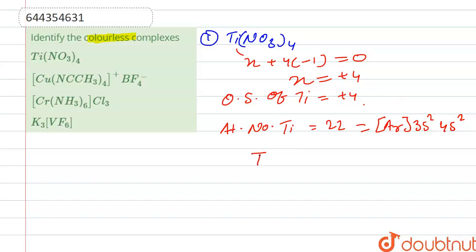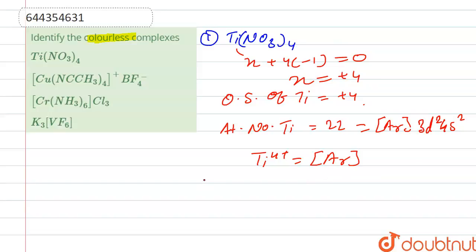So for Ti4+, the electronic configuration becomes argon because 4 electrons are liberated from the 3d and 4s orbitals. So here it acquires the electronic configuration of a stable argon, right?